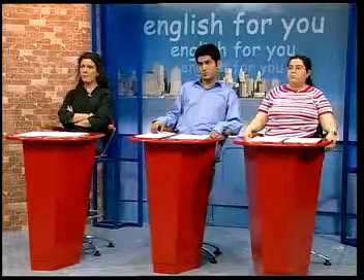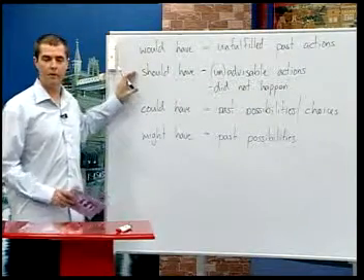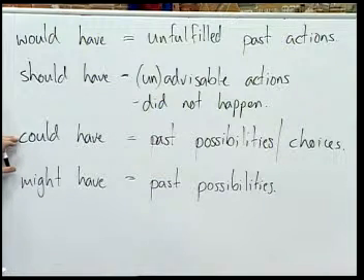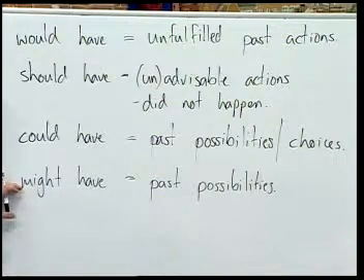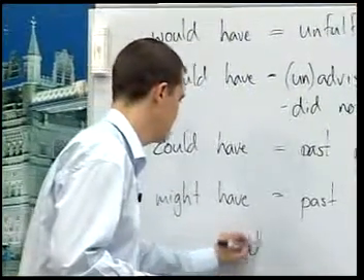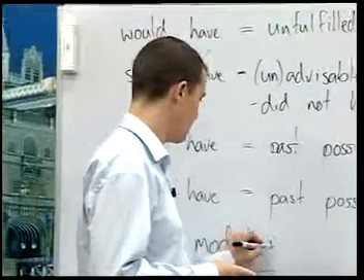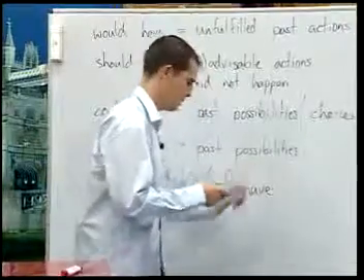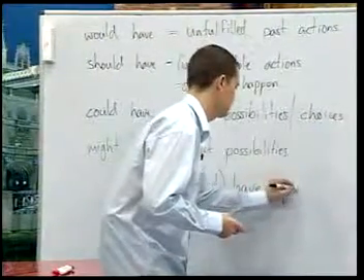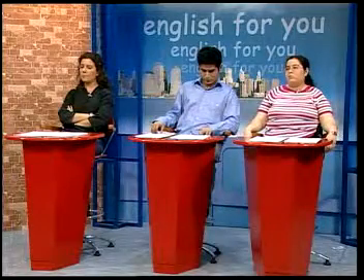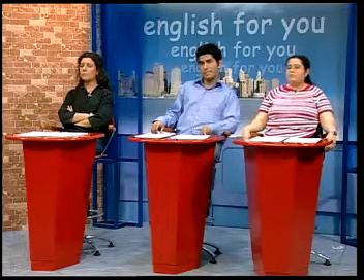So would have: unfulfilled past actions. Should have: advisable or unadvisable actions, but they didn't happen. Could have: past possibilities, past choices. Might have: past possibilities. These are modal auxiliaries. They describe past actions, and we make them this way. We have the modal, and in the passive we make modal plus not or have, and then plus the past participle. Okay, let's practice this now.